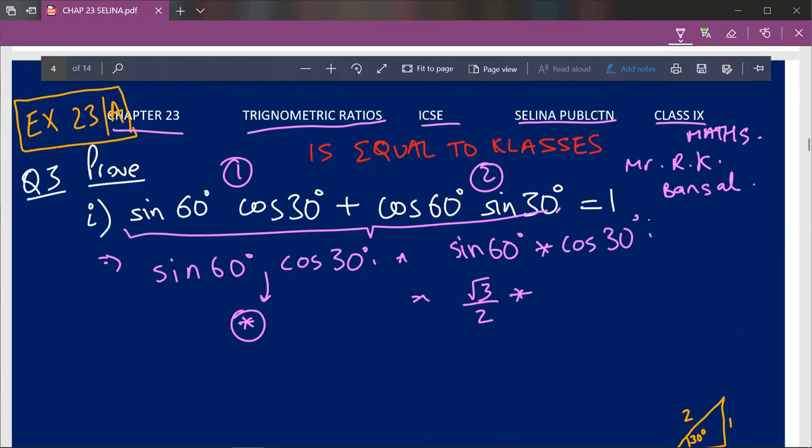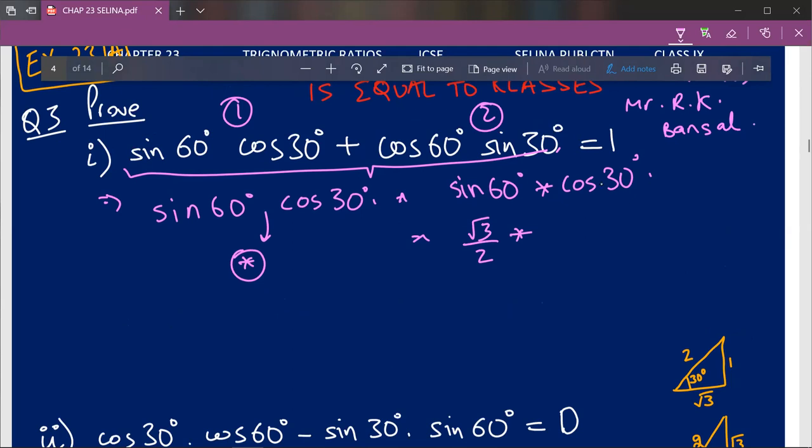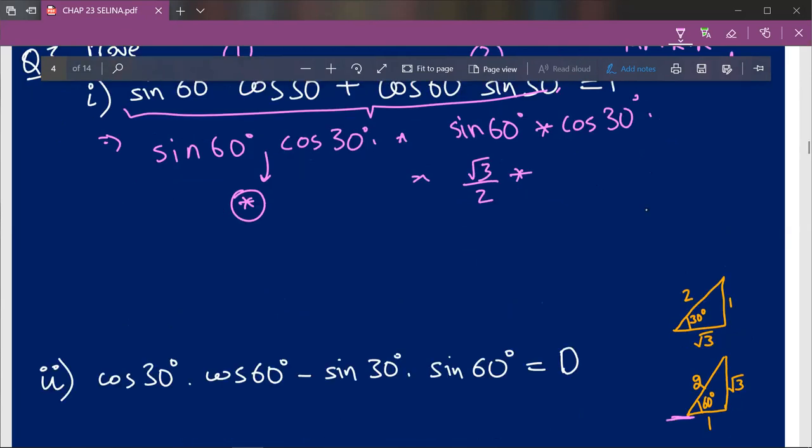So for cos 30 degree, there's also a magic triangle assigned to this trigonometric ratio angle. So this is the magic triangle, and all you have to do is find cos 30 degree. So first of all, the angle should be towards the ground. Here it is towards the ground, and with respect to this angle, tell us cos 30 degree. That means it is base upon hypotenuse with respect to this angle. So that is root 3 upon 2 also.